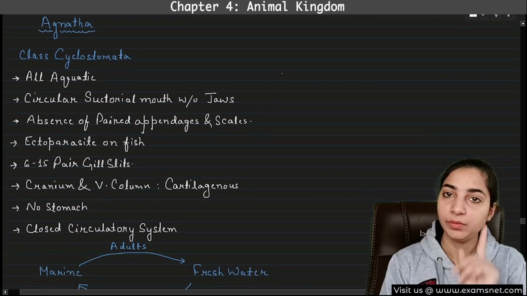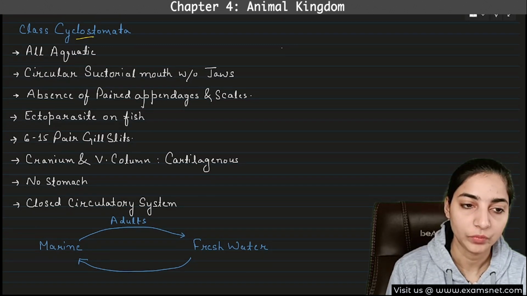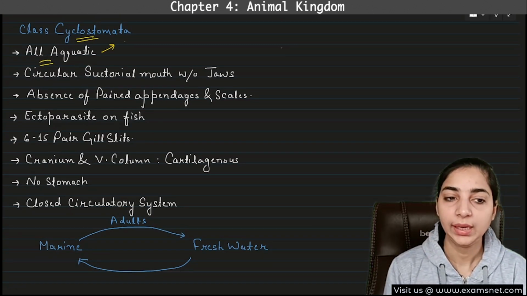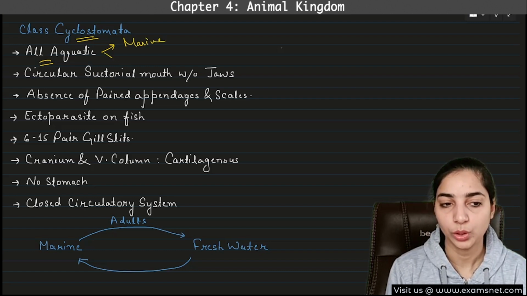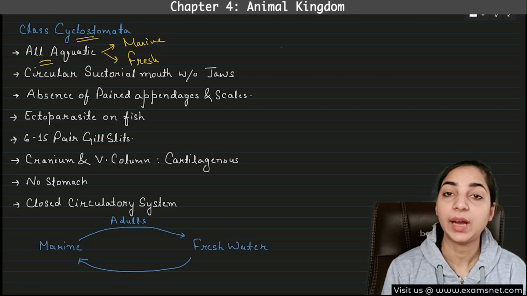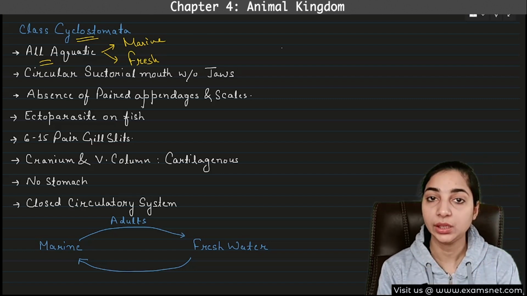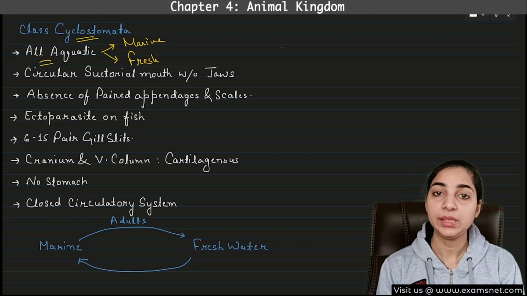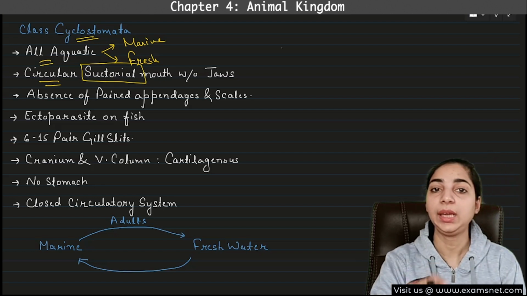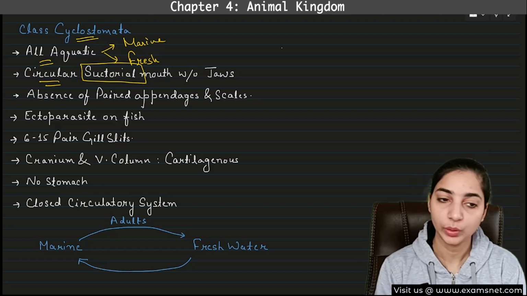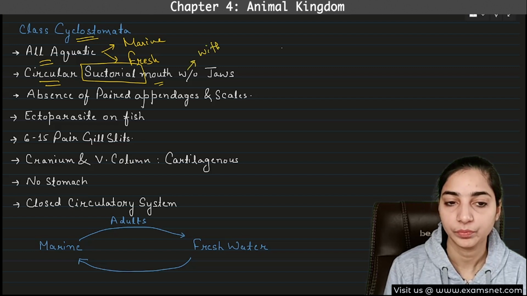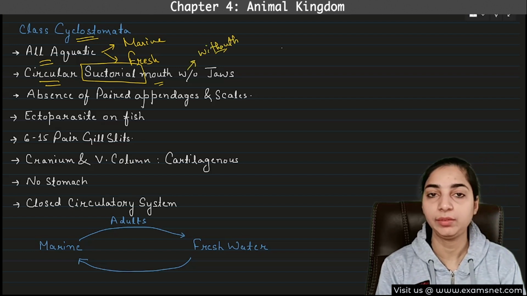So Agnatha has only one class, known as Cyclostomata. What are the characteristics of Cyclostomata? First, all are aquatic. They can be marine or freshwater; they are found in marine water as well as fresh water. Why are they known as Cyclostomata? Cyclo means circular, stomata means mouth. So they have a circular and suctorial mouth, which helps in sucking nutrients, without jaws, because they belong to Agnatha, so definitely they will not have jaws.